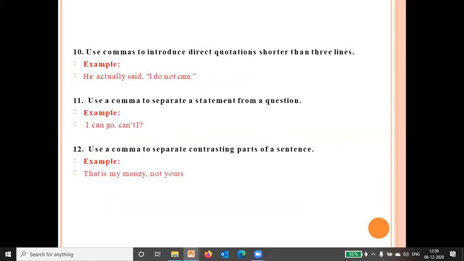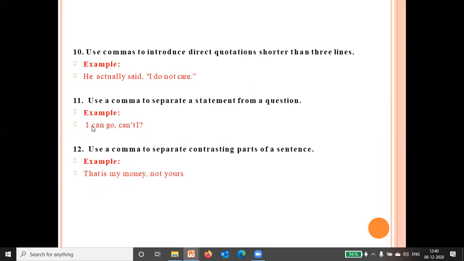Now use a comma to introduce direct quotations shorter than 3 lines. What are quotations? The exact words which are said by the speaker. Okay. So here you can see this is "I do not care." These are the exact words said by the speaker. So we can use a comma to introduce direct quotations shorter than 3 lines, like he actually said, and these are the exact words which we have put in quotation marks.